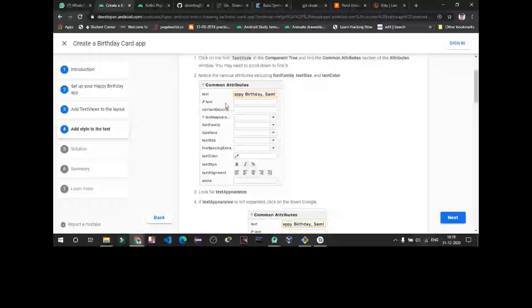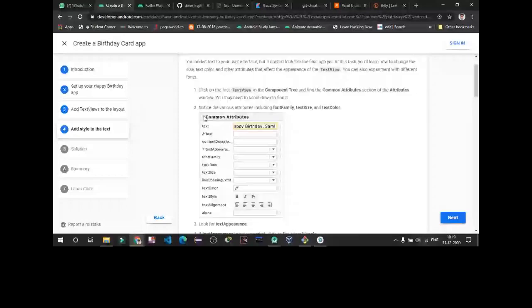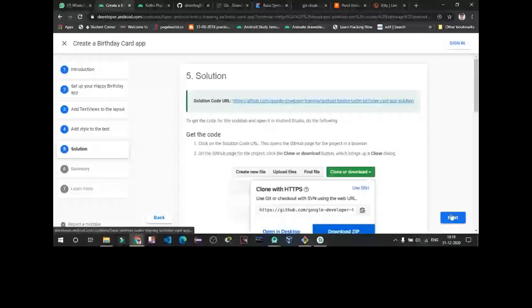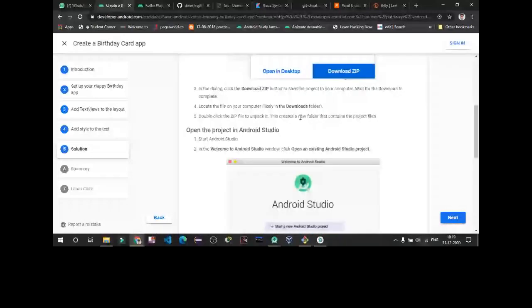You just have to click on the text view present in your Android Studio, then drag and drop it on your layout. Then you can give what text you want from attributes only. The whole code is also on GitHub, you can clone it.